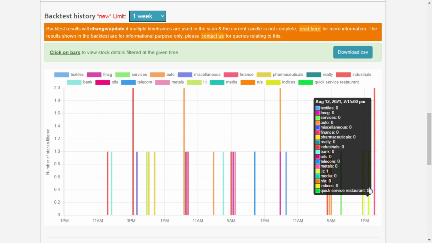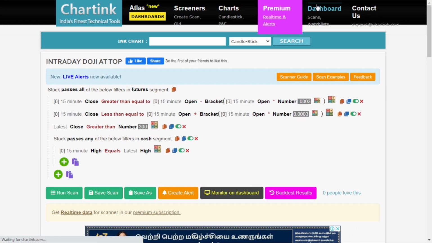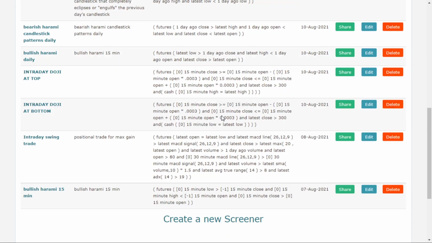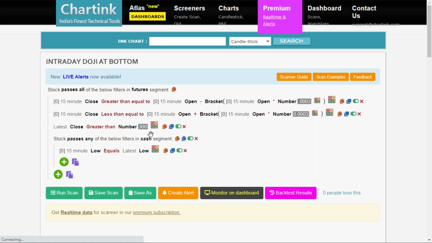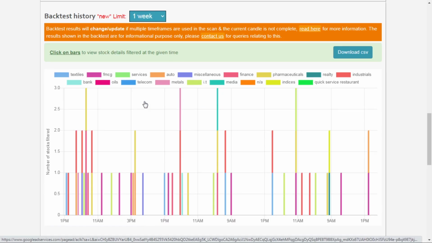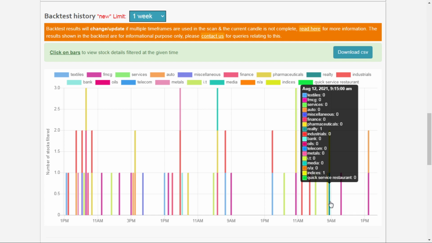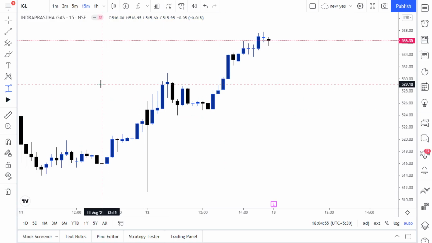So that you should understand the power of the doji at high and doji at low. So now we can scan for those stocks which form a bottom doji today. When we scan it out, we will find, today at 9:15, L&T and Nifty. So let's go for L&T and Nifty.